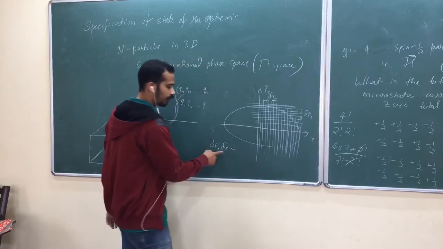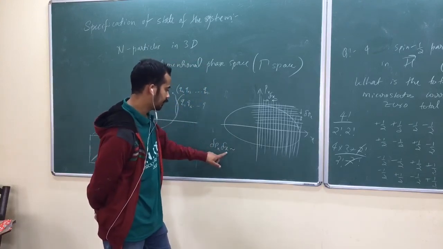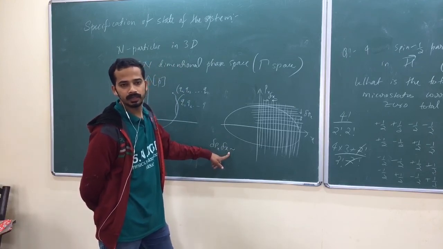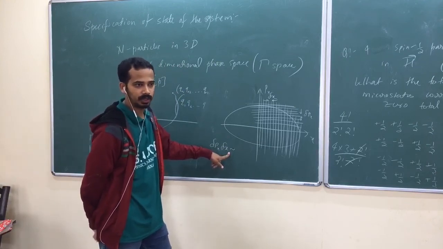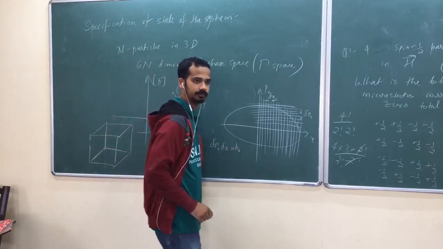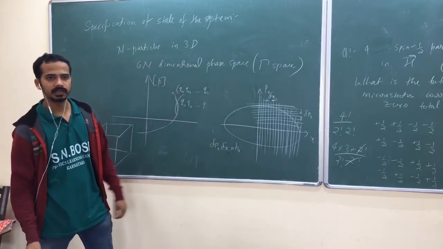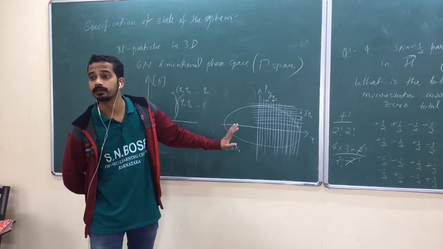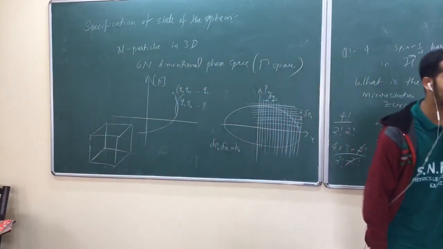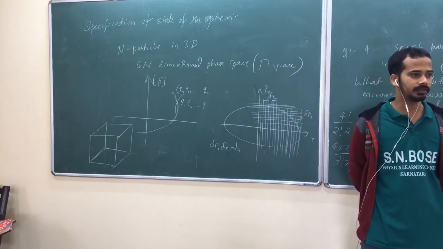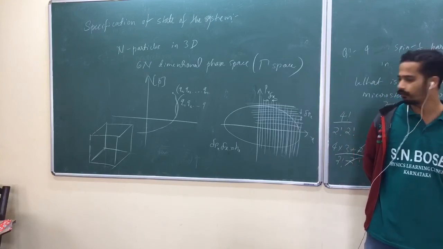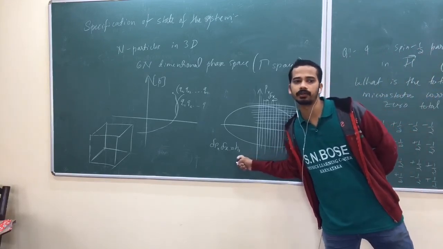Now this delta px into delta x should be of the order of, wait a second. When you multiply momentum by position, you get angular momentum dimension. Am I right? So we write that as h naught, some constant. I'm not talking about the Planck constant, because classically I can specify the state of the system with any accuracy, simultaneously. So I'm talking about the classical thing. If you go quantum mechanical, this may become the Planck constant.